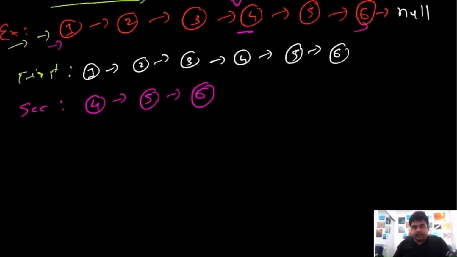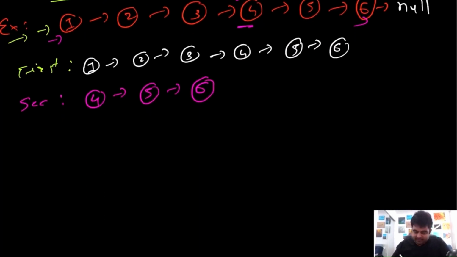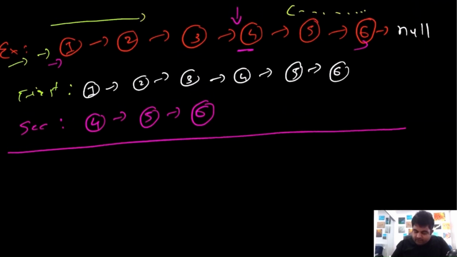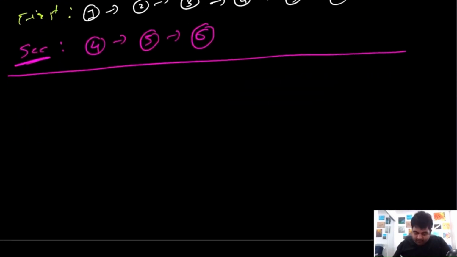okay, now we have both our linked lists, first and second. What we are going to do is, we need all these nodes in the reverse order. So for the second linked list, we are going to flip it in the reverse order. So the second linked list we will have would be like,